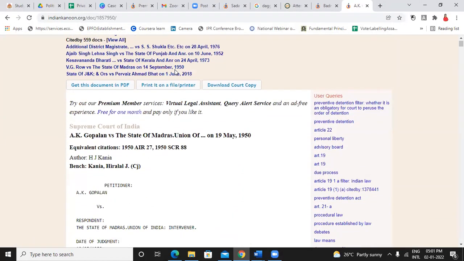When you are reading some cases, sometimes you will get these kind of citations. Okay, equivalent citation. There are 2 citations, either one you can refer, and sometimes this part will not be available.